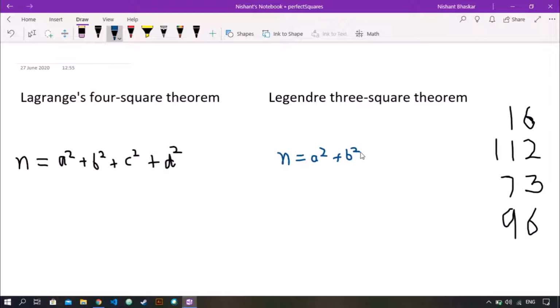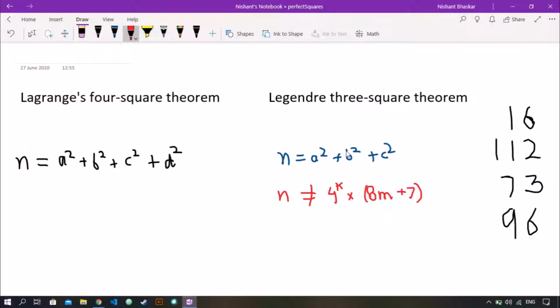But he also proposed a condition: n should not be of the form 4 raised to the power k multiplied by 8m plus 7.